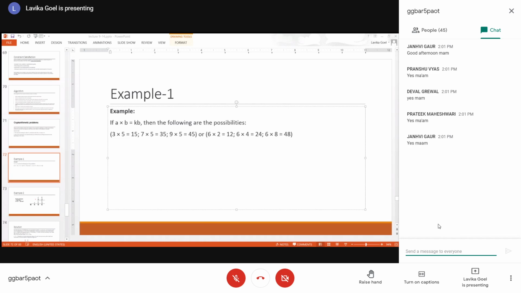For example, 6 into 2 is equal to 12, where again the second number and the second digit are the same, so it is satisfying. 6 into 4 equal to 24 and 6 into 8 equal to 48. All these are satisfying. So these are the possibilities for solving this constraint satisfaction problem, where A into B should be equal to KB, and these are the possible solutions. So this is one example of a constraint satisfaction problem.